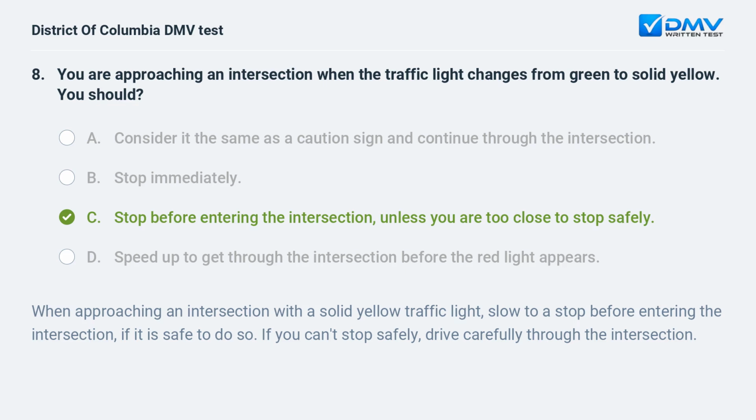c. Stop before entering the intersection, unless you are too close to stop safely. When approaching an intersection with a solid yellow traffic light, slow to a stop before entering the intersection, if it is safe to do so. If you can't stop safely, drive carefully through the intersection.